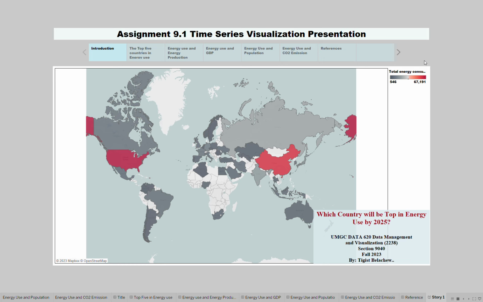In this time series Tableau visualization, I am going to present the world energy use trends using a dataset from Kaggle in the time period 1990 to 2020. For the sake of time, I chose to use the 5 most energy consumers in the world. So let me start my presentation by asking a question: which country will be top in energy use by 2025?